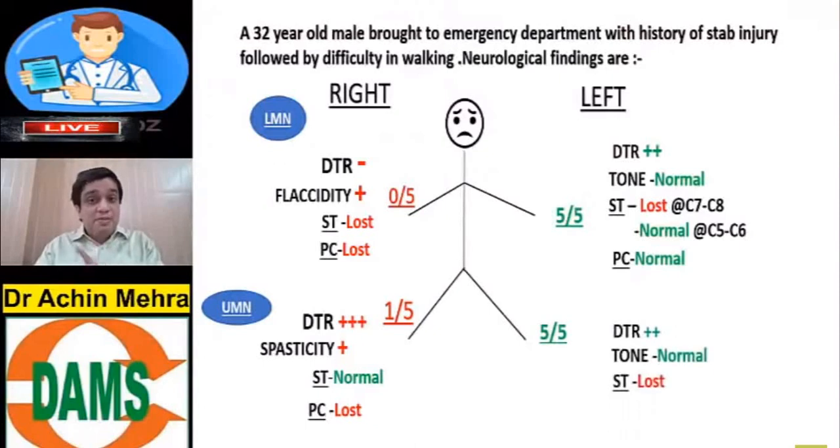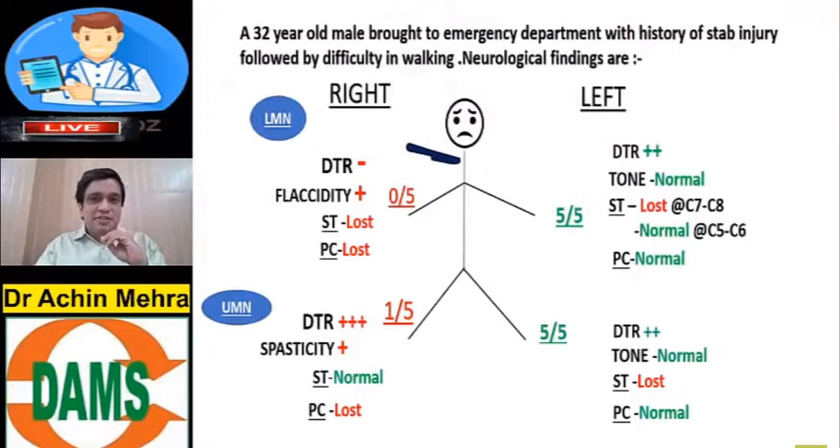But the spinothalamic tract, that means the pain, touch and temperature in the left lower limb is lost. Posterior column is also normal. All this happened because the patient has suffered what? A stab injury. So look at this patient now again.